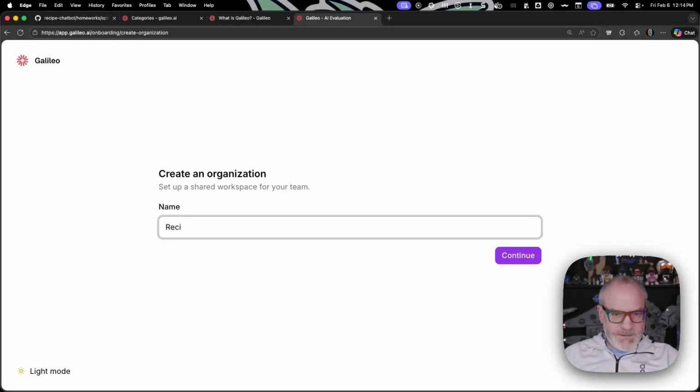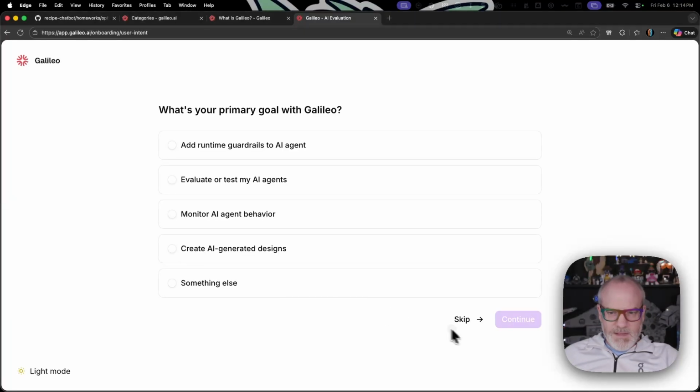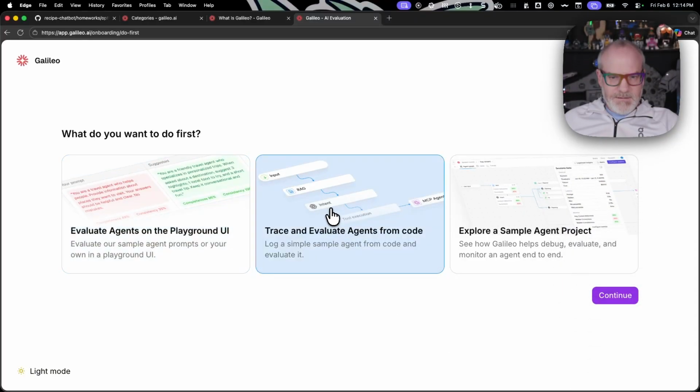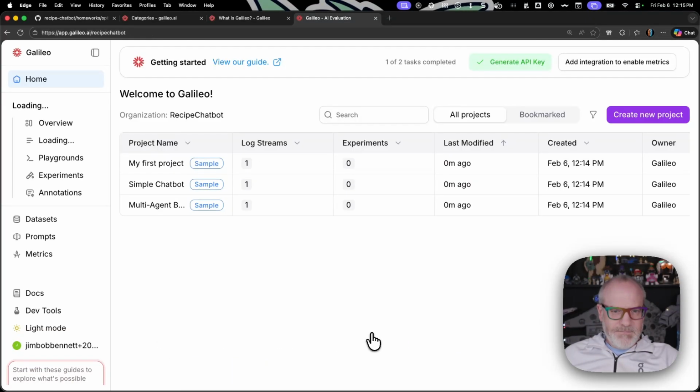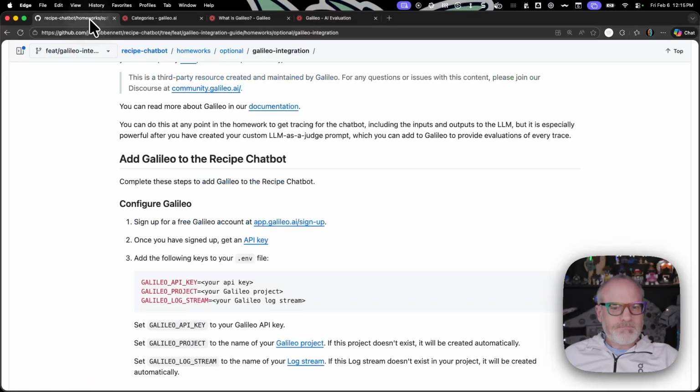I'm just going to call this Recipe Chatbot. Yeah, skip all the stuff there. I want to trace and evaluate agents from code, and there's my API key. So I'm just going to grab my API key, and then I'm just going to skip this all later. So now I've got my API key. I need to add it to the .env file. There's three values I need to add to the .env file. Obviously my API key, but then I also need to add my project and logstream.